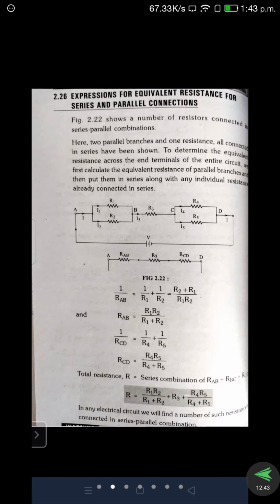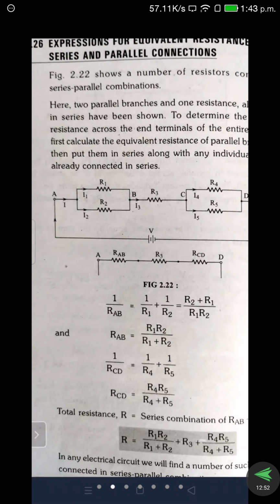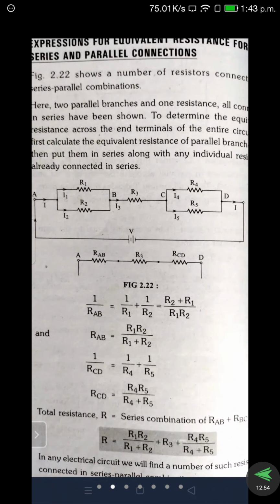First we indicate the nodes as A, B, C and D. In the circuit the nodes are not exactly given, but we just assume there are nodes. Between node A and B, R1 and R2 resistors are connected. Between node B and C, the R3 resistor is connected. Between node C and D, R4 and R5 resistors are connected in parallel. So first we simplify the parallel connections. How can we simplify parallel connections?